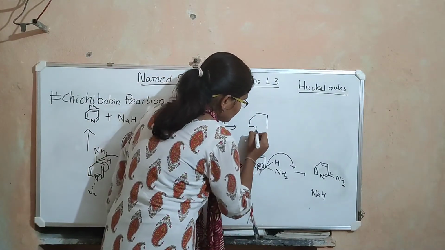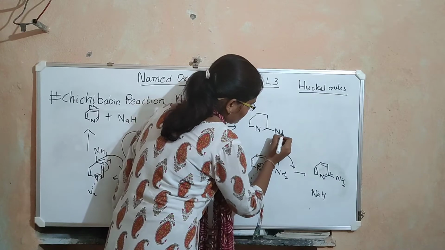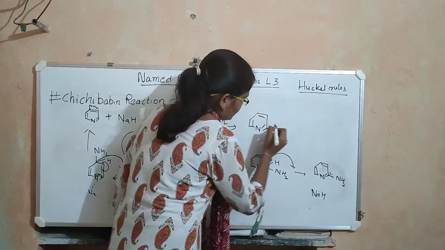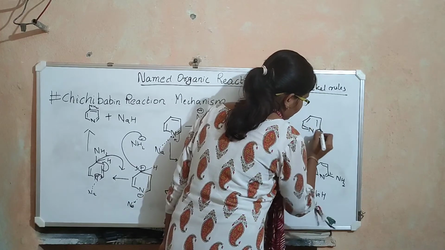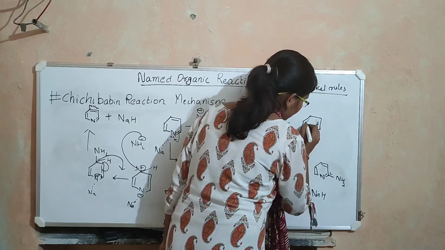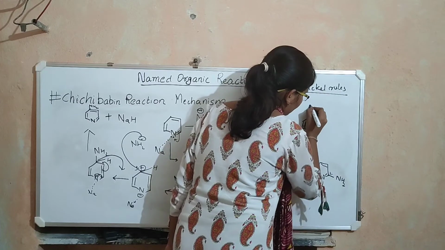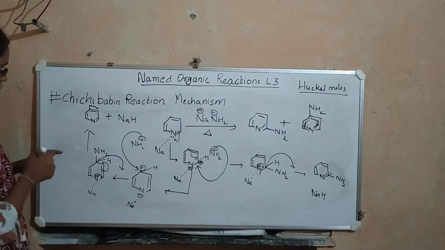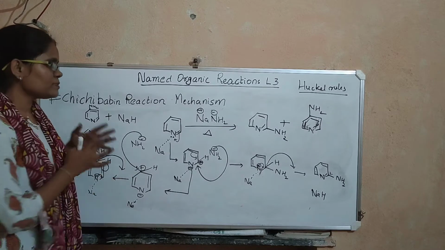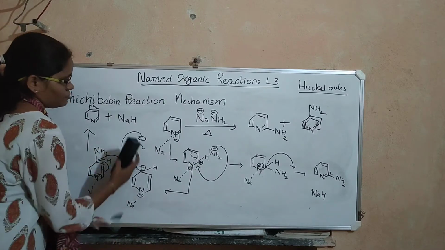So our products are these two products. Okay.